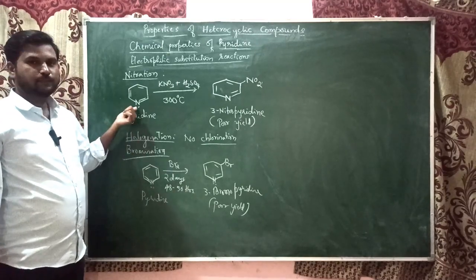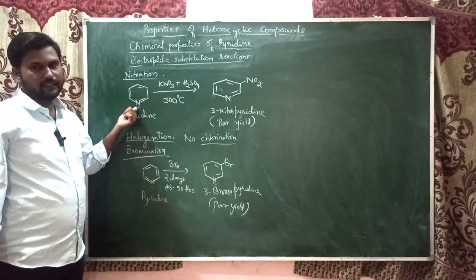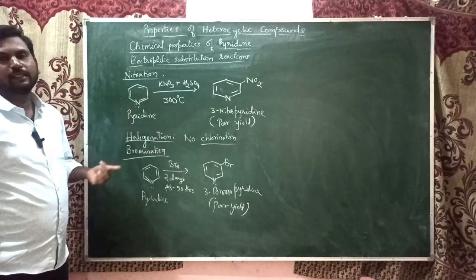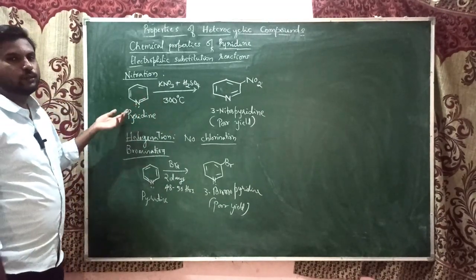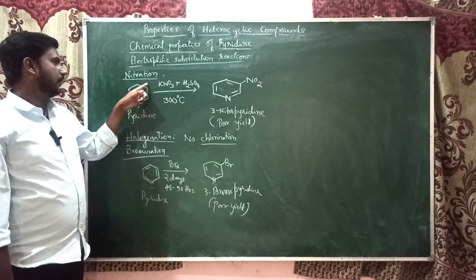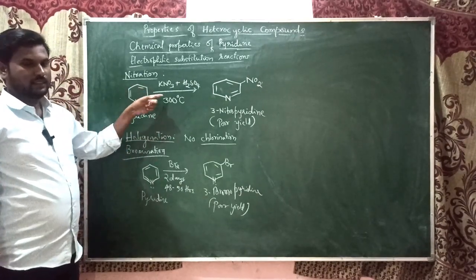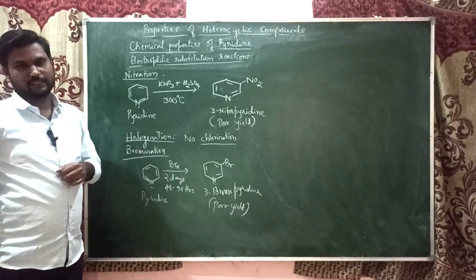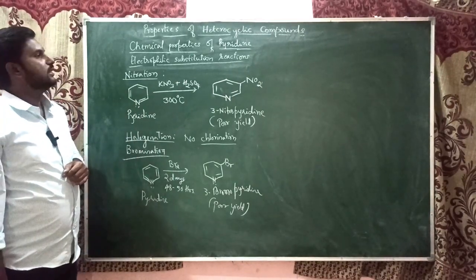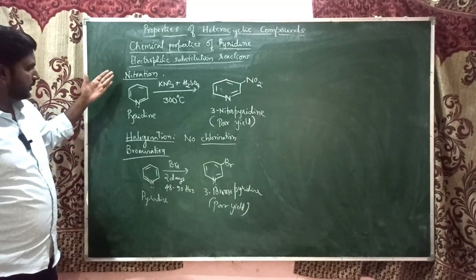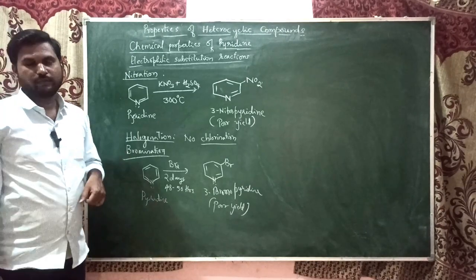Another reason is the lone pair of free electrons on the nitrogen, which will be attacked by the electrophile, hence it is going to form a pyridinium ion. Instead of the substitution reaction, an addition reaction at the nitrogen may take place. So these are the examples of electrophilic substitution reactions, nitration and bromination, that we can see.